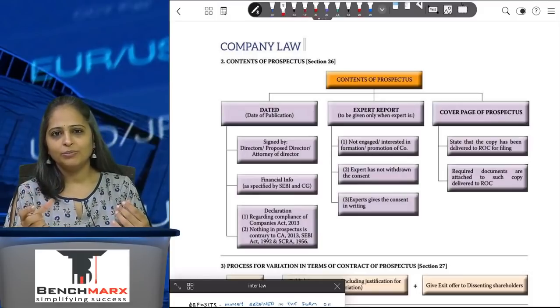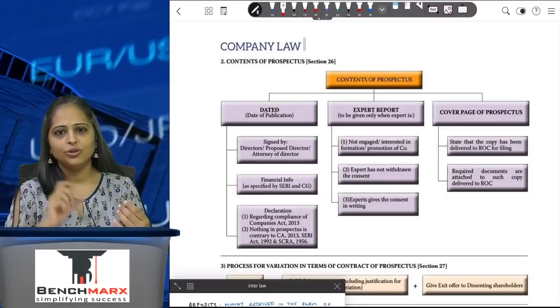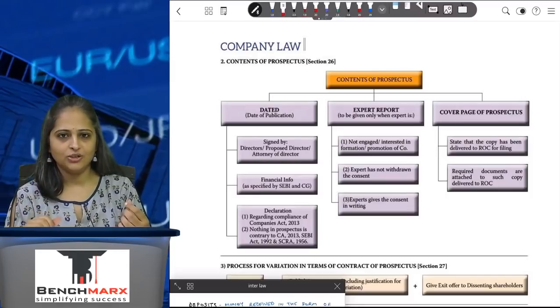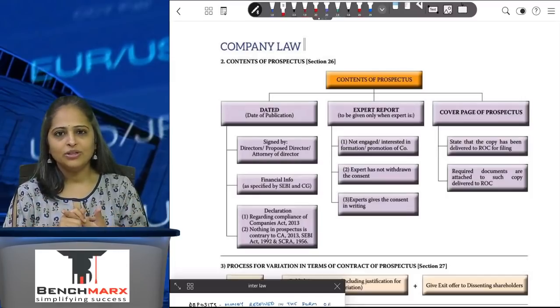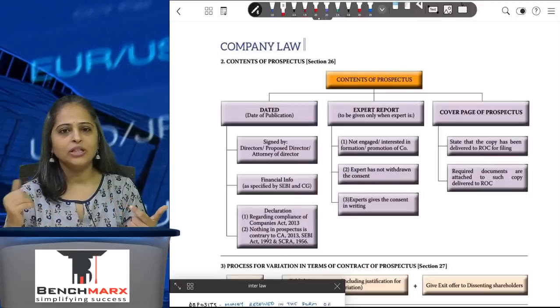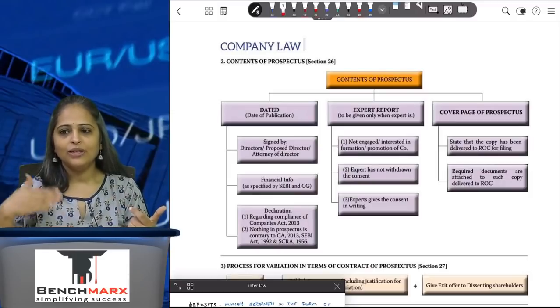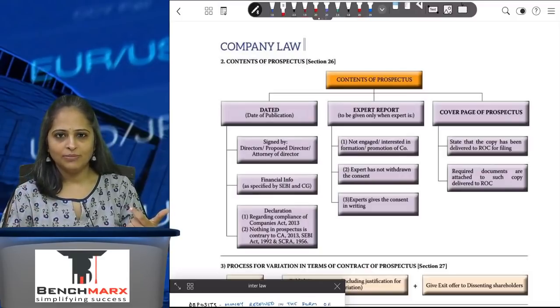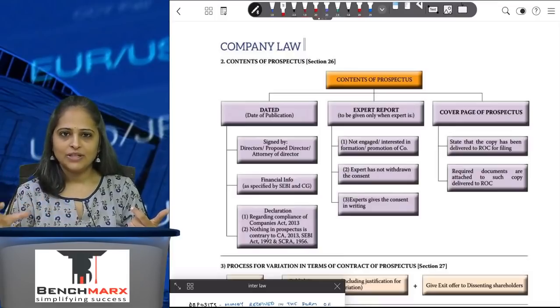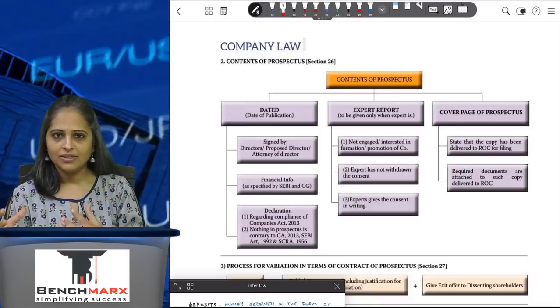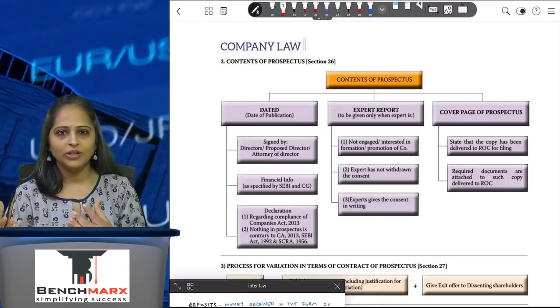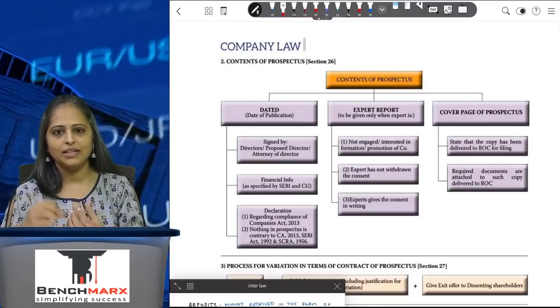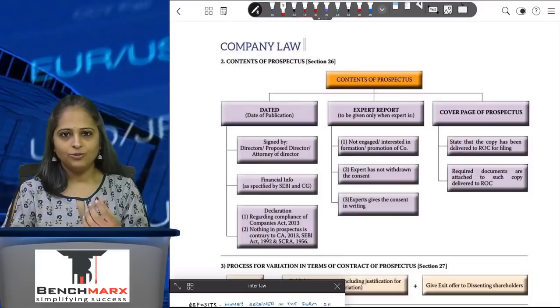It covers only the important points which are necessary for you to know before making the application for the IPO. Then coming to the shelf prospectus, if I have issued equity shares right now and I know I am going to issue the same kind of security after 3 months and again after 6 months, then the entire process of making and filing the prospectus is a very lengthy thing. So the government gives you an opportunity saying that you don't have to file it every time.